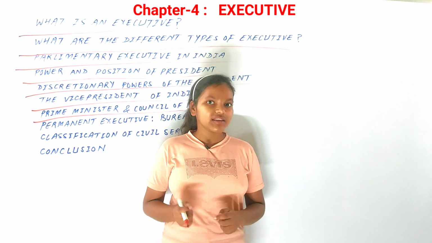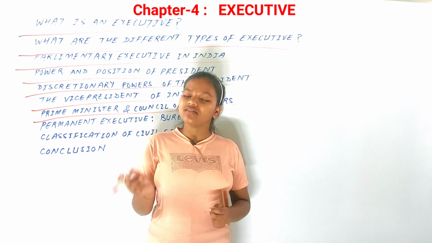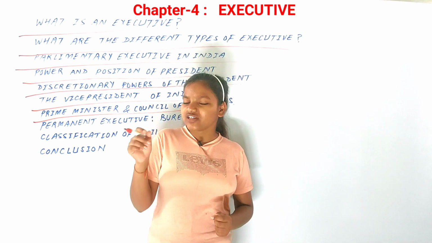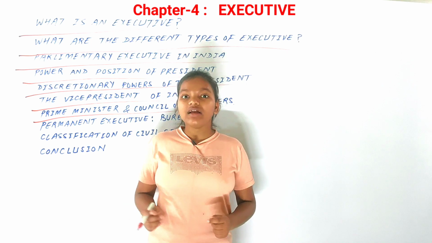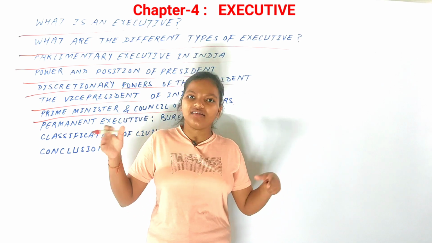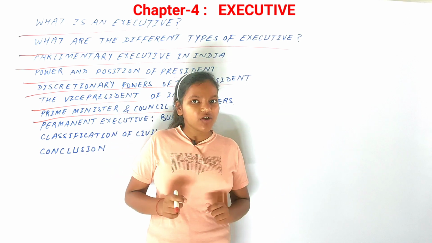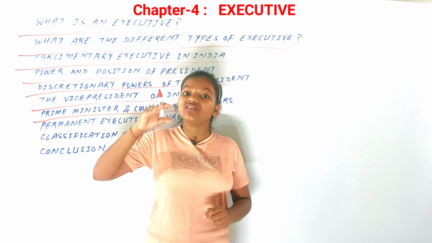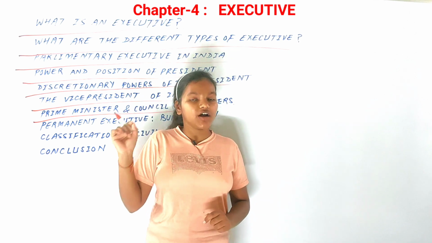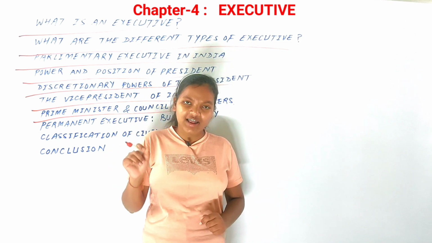We have already seen that the President is controlled or advised by the Council of Ministers, which is headed by the Prime Minister. That means indirectly the Prime Minister is the one who is advising the President, and it becomes very important because the Prime Minister is the overall head of the government in our country, the most important functionary in the government of our country.